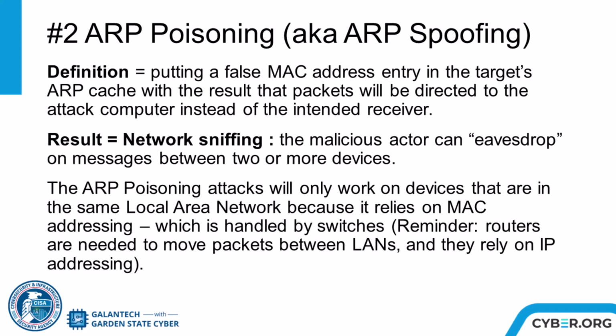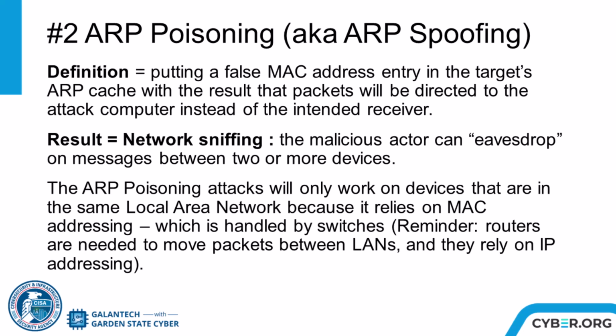To get around this block, the malicious actor must find a way to spoof this address. This is possible by abusing the ARP protocol through ARP poisoning. ARP poisoning can result in an adversary in the middle attack, or AITM. Sniffing or eavesdropping is the object of ARP poisoning, which is to capture messages between two devices on the network.